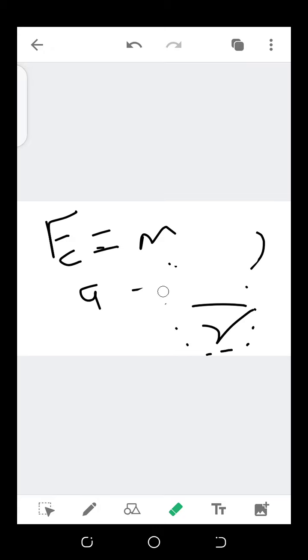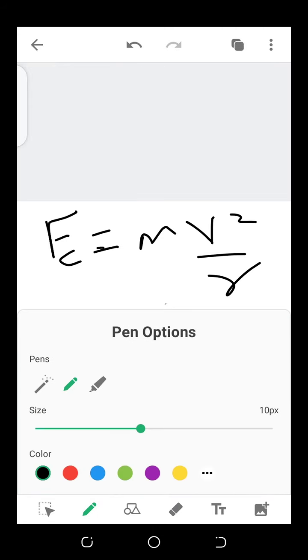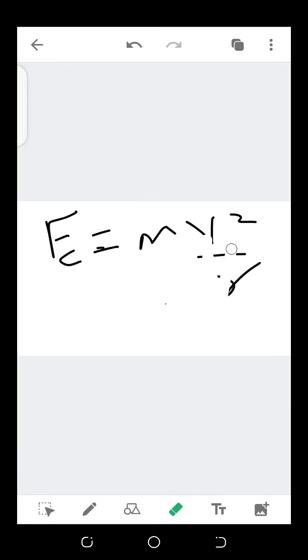Then my centripetal force will be V squared over R. That is the shortest way to derive it. That is, centripetal force is equal to mass times linear velocity squared, divided by the radius.